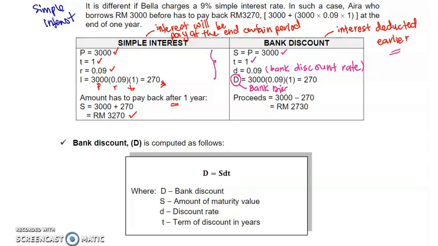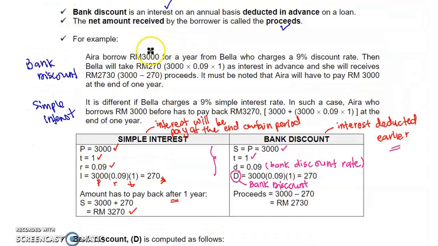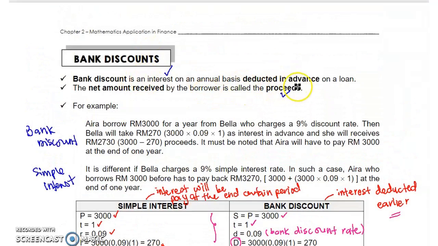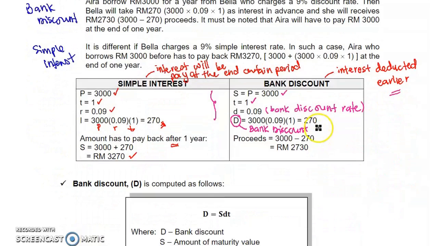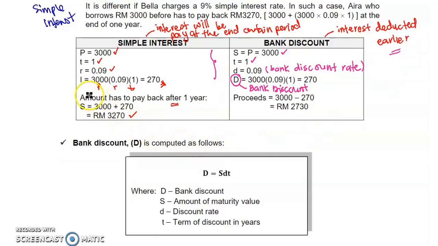We call it the bank discount. What is bank discount? It is what we said just now: interest is deducted in advance. Compared with I equals PRT, here D equals SDT. The concept of bank discount is that interest is deducted earlier.